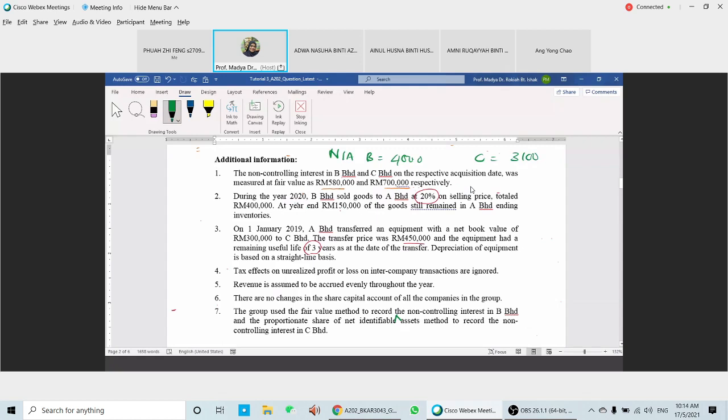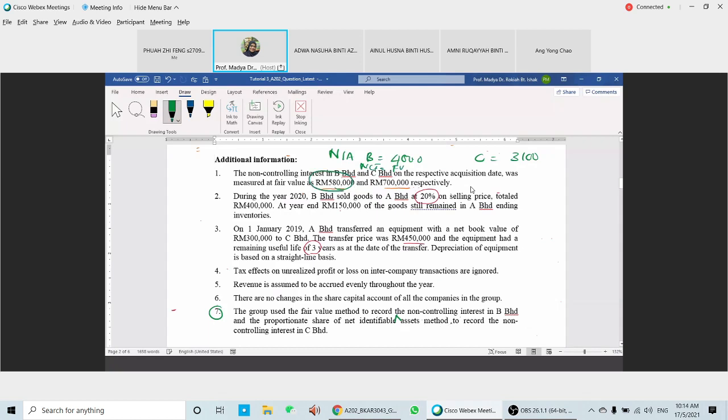Okay, this is the transactions that we have here, B to A. This is the NCI value. But you look at item number 7 here. It said that the group used a fair value method to record the NCI in B. So for the NCI in B, we're going to use a fair value method, so the amount is going to be 580.